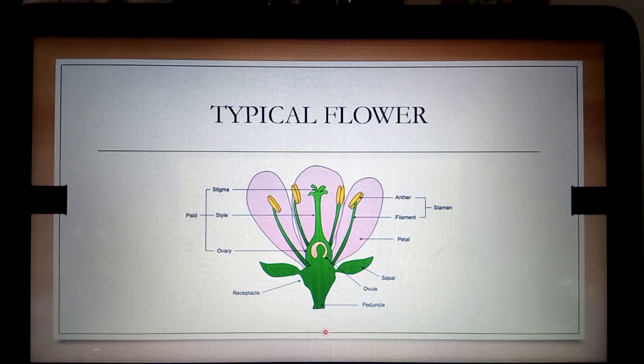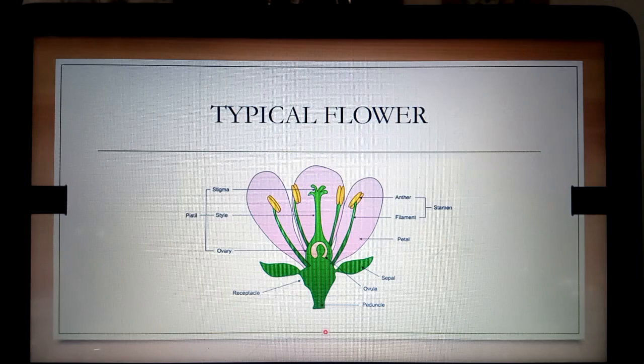After pollination and fertilization, the formation of the fruit and seeds takes place, and the seed produces new plants. This process of sexual reproduction in angiosperms involves microsporogenesis, the process of formation of the pollen grain, and megasporogenesis, the process of formation of the megaspore or female gametophyte, then pollination, fertilization and formation of the fruit and the seeds.